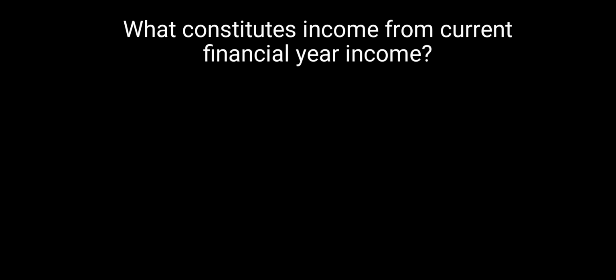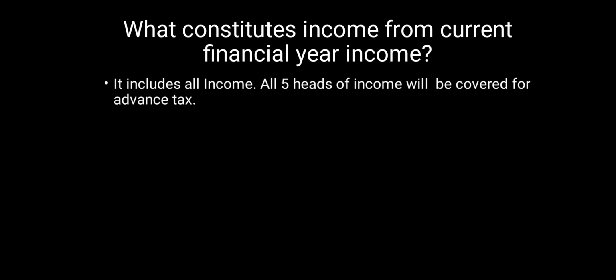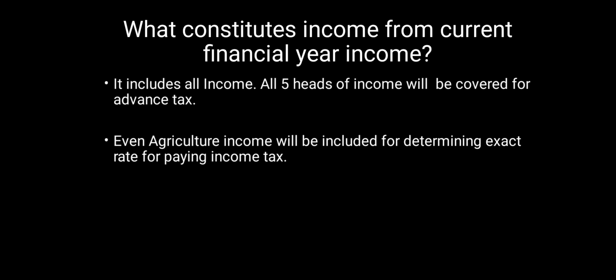Now we should move on to our next question, that is which income is considered for determining advance tax liability. As we all know, there are 5 heads of income. Therefore, all 5 heads of income are to be considered for determining advance tax liability. Even exempt income of agriculture will also be included for determining the exact rate for paying income tax.